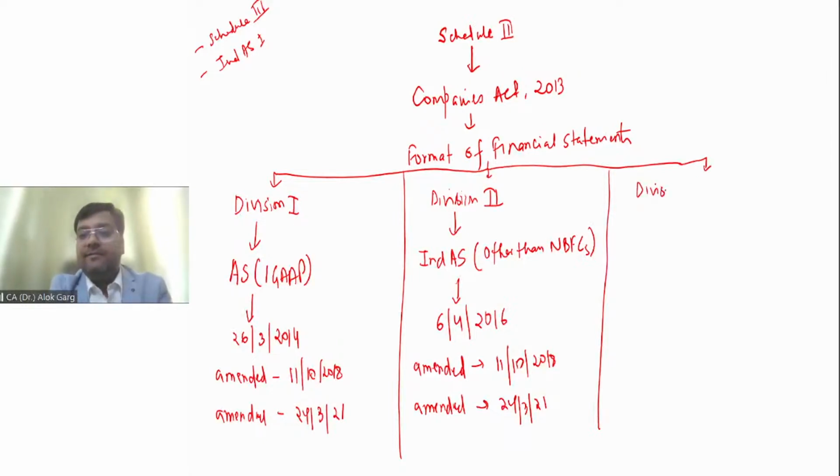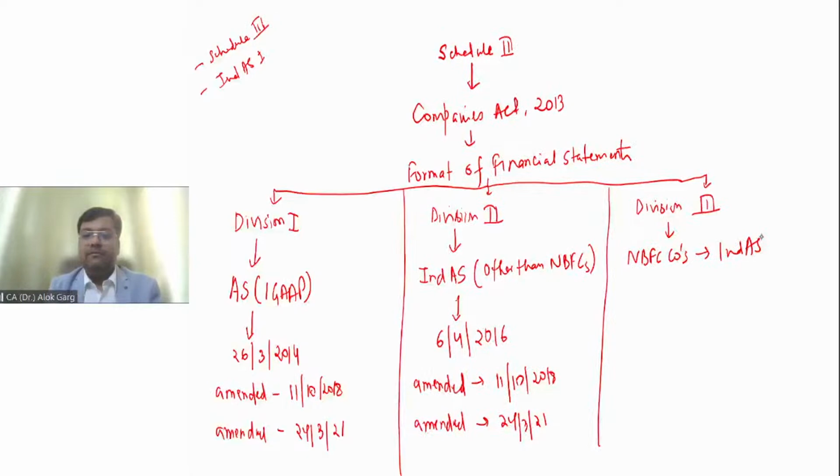What is Division 3? This Division 3 is applicable to the NBFC companies which are following Ind AS, right? For example, there is a small private limited NBFC company whose net worth is less than 250 crores, and that company is preparing its accounts, of course, under the old accounting standards, under GAAP. So which division will be applicable for the format of financial statements of that NBFC? Whether Division 1 or Division 3? What is your answer?